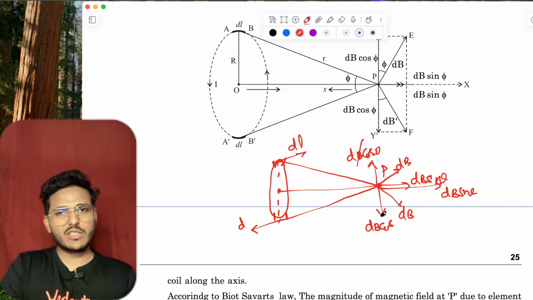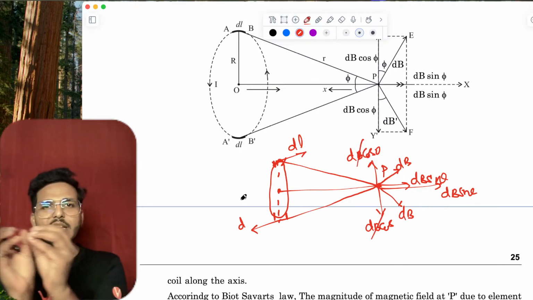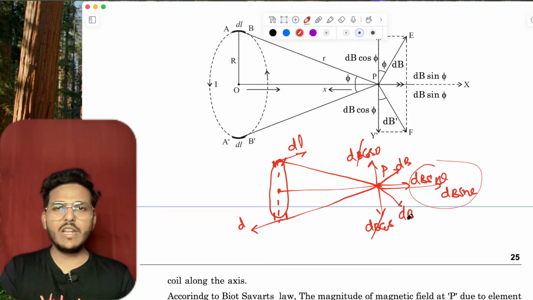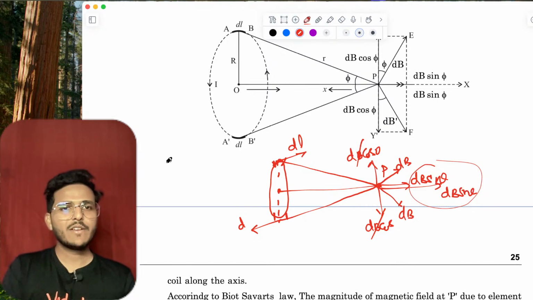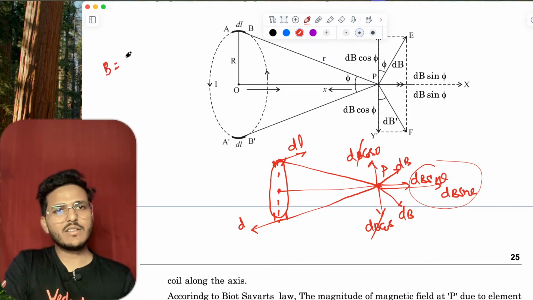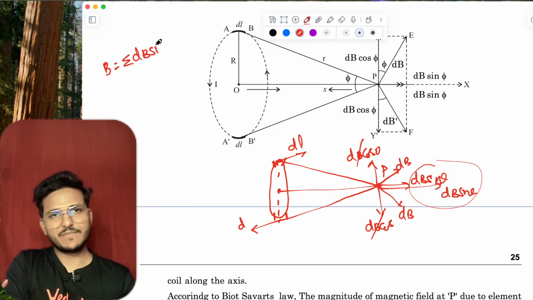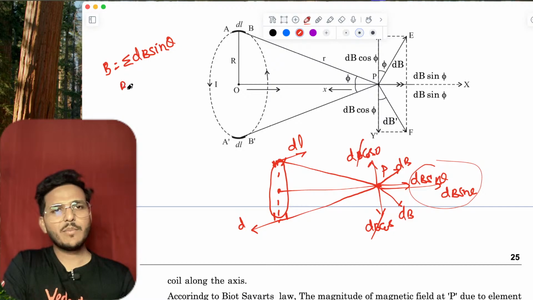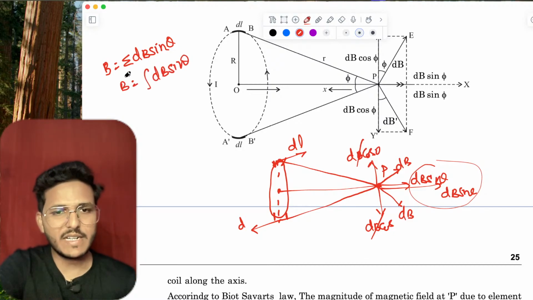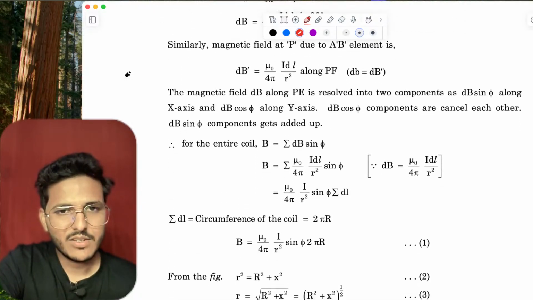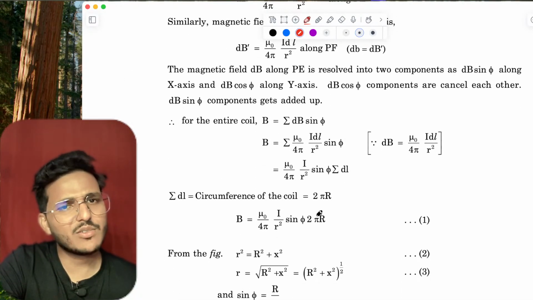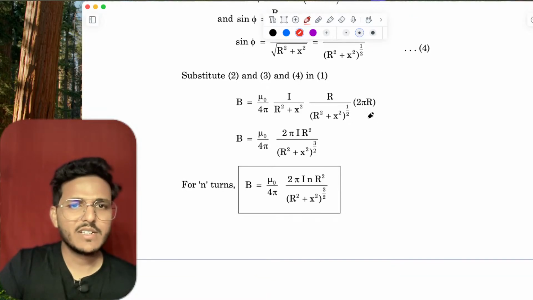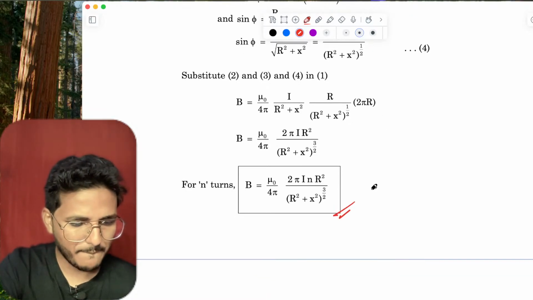Now, dB cos theta for each component of dl will cancel out, only dB sin theta adds. So B is the summation of dB sin theta, or you can integrate dB sin theta. Summation of dl is 2 pi r. This is also an important question.